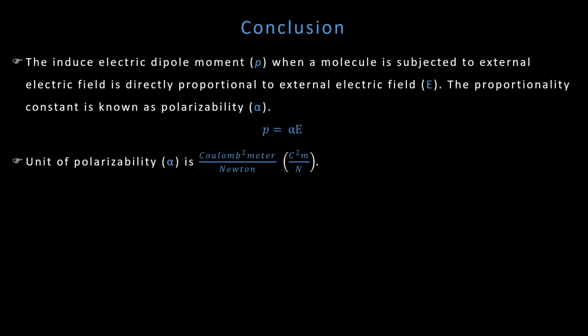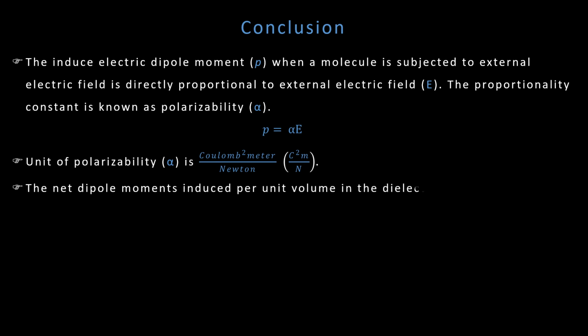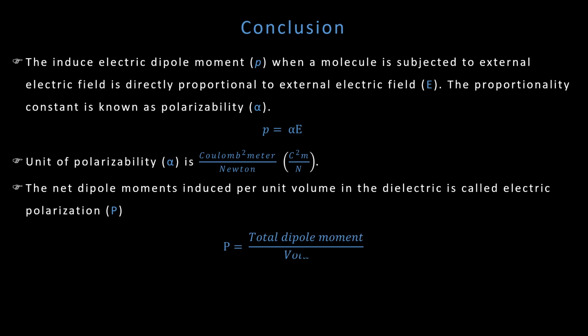How much net dipole moment is possessed by the material in the presence of an external electric field? That is called electric polarization. So polarizability pertains to an individual molecule, whereas polarization talks about the collective effect of induced dipole moments, and hence it is defined as the total dipole moment possessed by the material per unit volume.